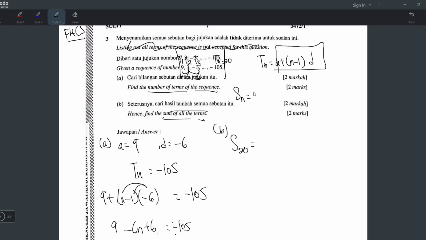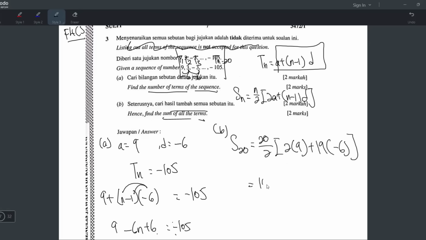The formula for Sn in arithmetic progression is n over 2 big bracket 2a plus n minus 1 d. So this is the formula that I'm going to apply. So 20 bahagi 2, over 2a. The a is 9, n minus 1, 19 lah, 20 minus 1, right? And then the d, negative 6 macam ni. And then nanti kena darab.